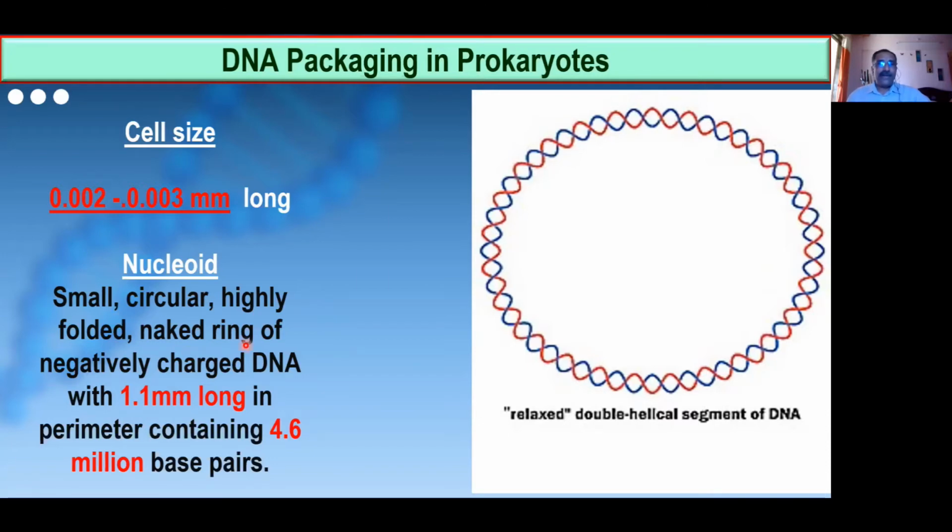Now, naked ring of negatively charged DNA. Naked ring means, you know that prokaryotes have no chromosome. Even yesterday's lecture, or even day before yesterday's session, I told you that in eukaryotes you say DNA and chromosome, but in prokaryotes we never use the term chromosome.